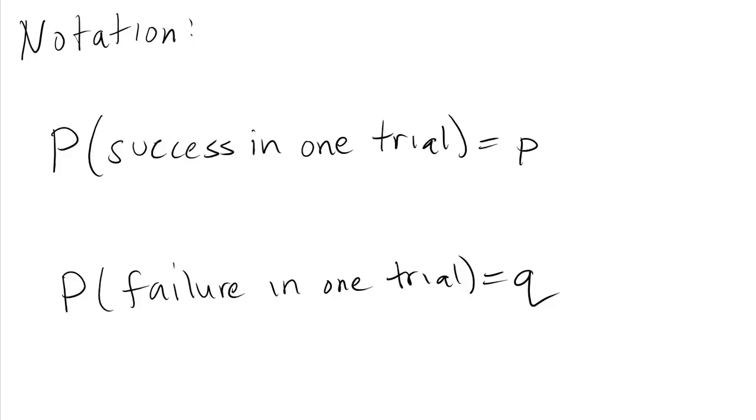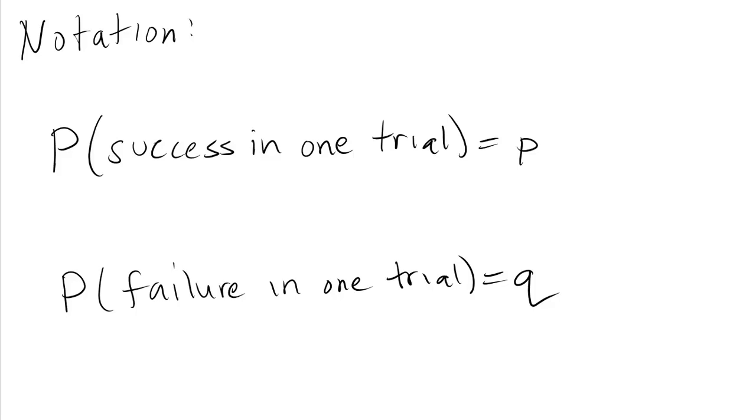I know it might seem like it would be better to use lowercase s, but remember we've already used lowercase s for sample standard deviation, and s's kind of look like 5s, and so there are lots of reasons why s isn't a good choice for us, so we're going to use lowercase p, which is the traditional letter. The probability of failure in any one trial is denoted by lowercase q. Again, you might say, well, we should use f for failure, but we use lowercase f for frequency, so we just take the next letter in the alphabet after p. We call the probability of failure in any one trial lowercase q. We're going to see these 2 letters in the formula for calculating binomial probabilities.